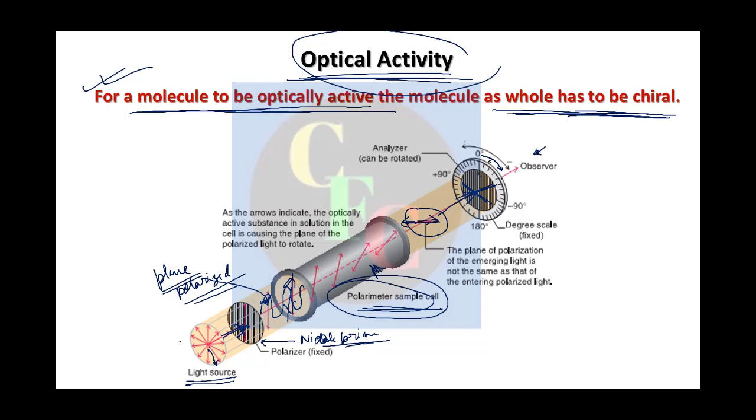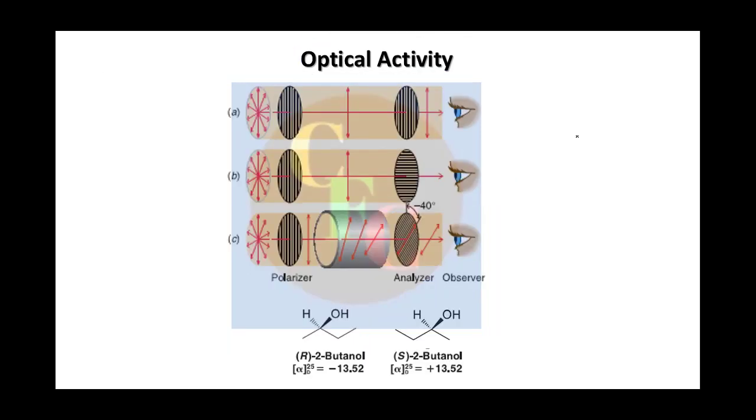How much angle is rotated, at which the observer can see the light, gives you the rotation. If it is anti-clockwise, you say it is minus. If it is clockwise, you say it is plus. And this clockwise and anti-clockwise is with respect to the viewer. It will be more clear if you see here, right? So it is seen here in this first panel.